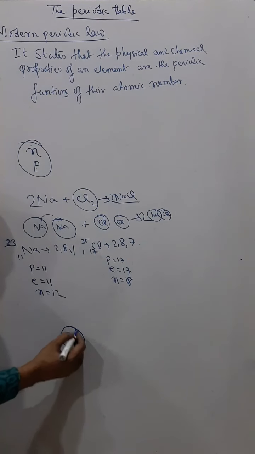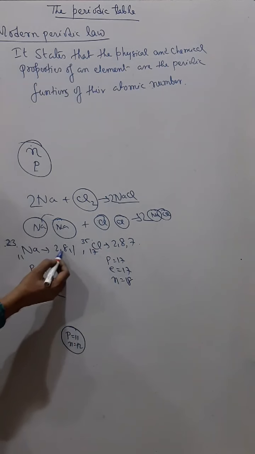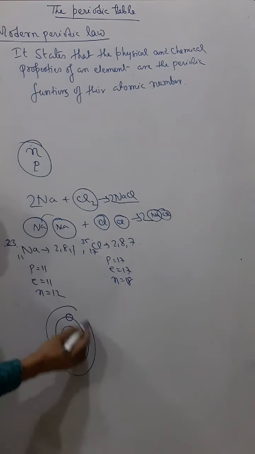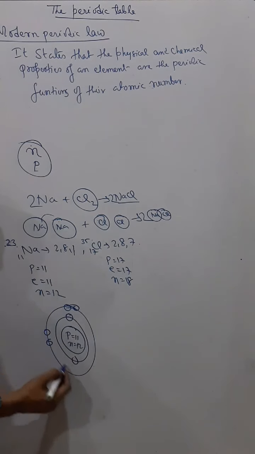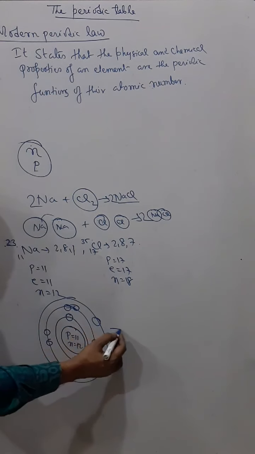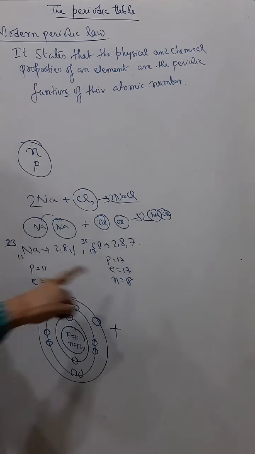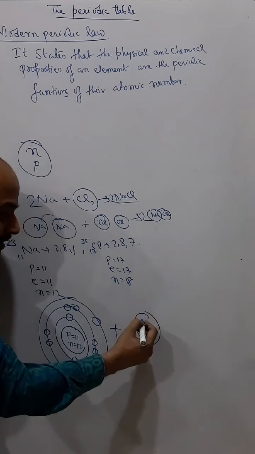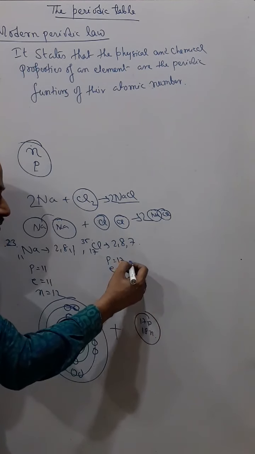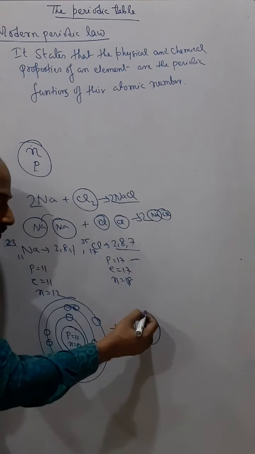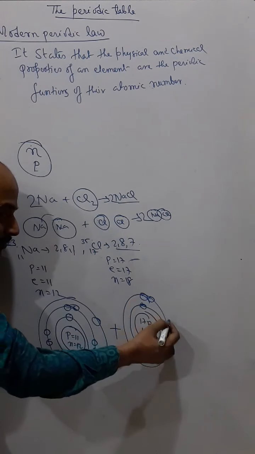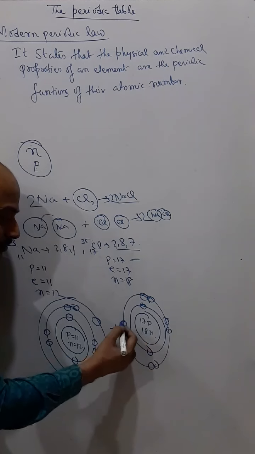This is the nucleus. Sodium is 2, 8 and 1. In the first shell you have 2 electrons, then you have 8, and then you have 1 electron in the outermost shell. Plus chlorine. Now chlorine has 17 protons, 18 neutrons and the electronic configuration is 2, 8, 7. So first is 2, second is 8, then it is 7.